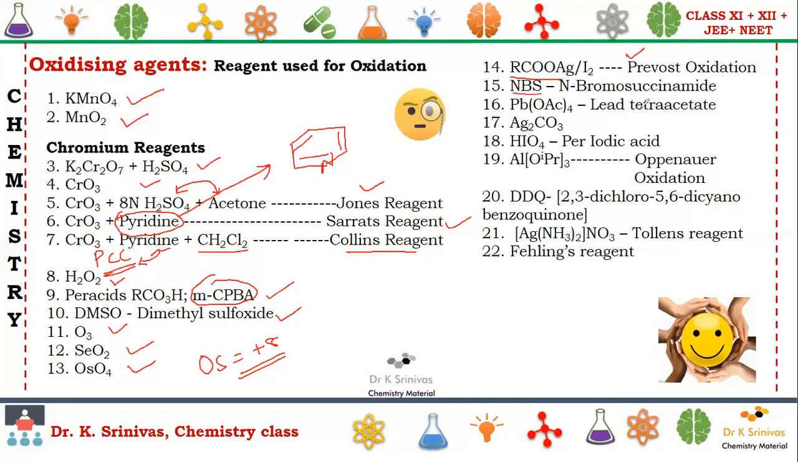NBS is nothing but N-bromosuccinimide. Next is lead tetraacetate, silver carbonate, periodic acid, aluminum isopropoxide, DDQ, dichlorodicyanobenzoquinone. This will be given last priority in our explanation. Next is Tollens reagent. Generally, we come across these reagents in CBSE board exams as well as in practical viva exams or practical exams.